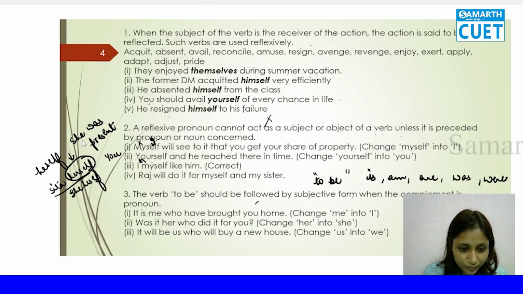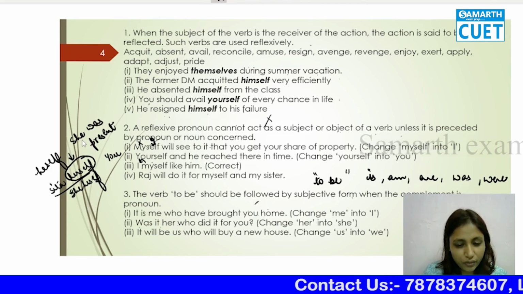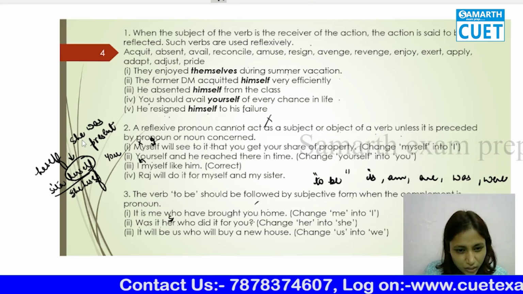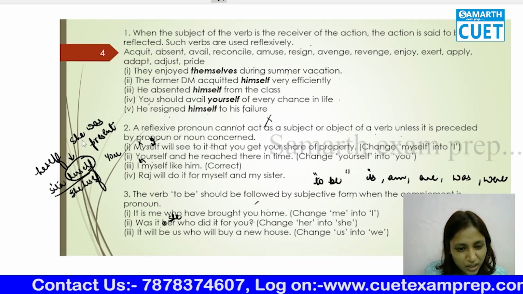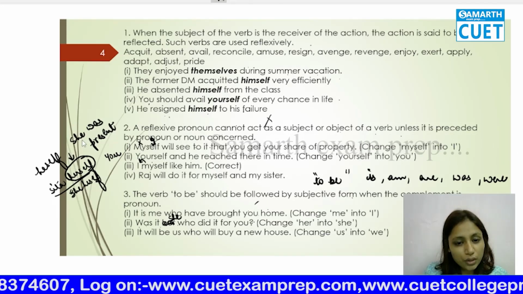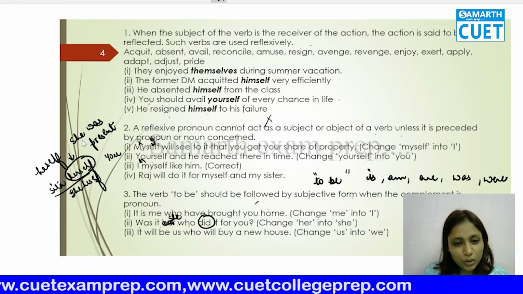The second sentence says, "Was it her who did it for you?" Was it she? Why not her? Because, like I told you, who did it? Did is the verb. Who did it?